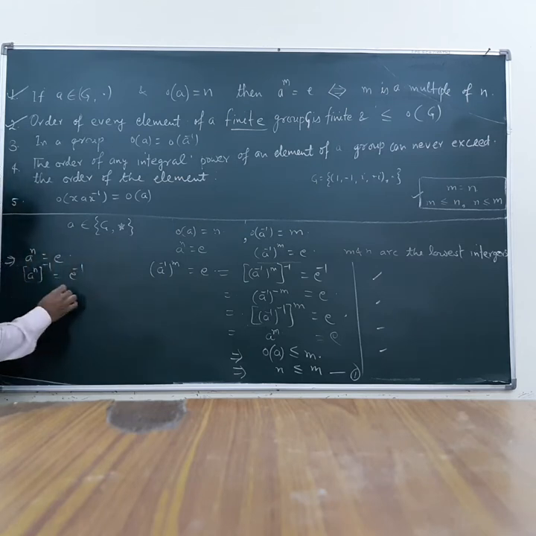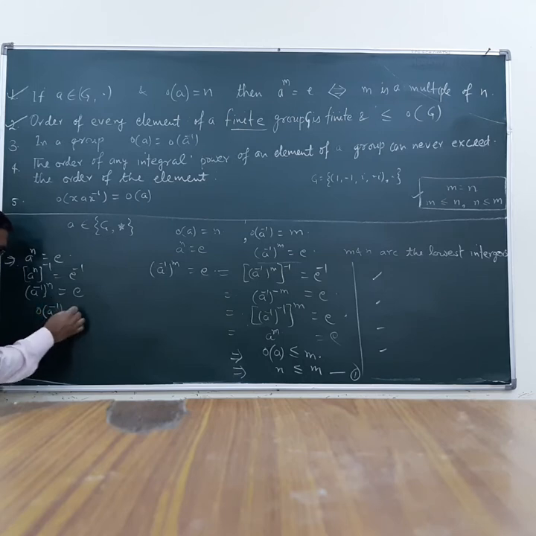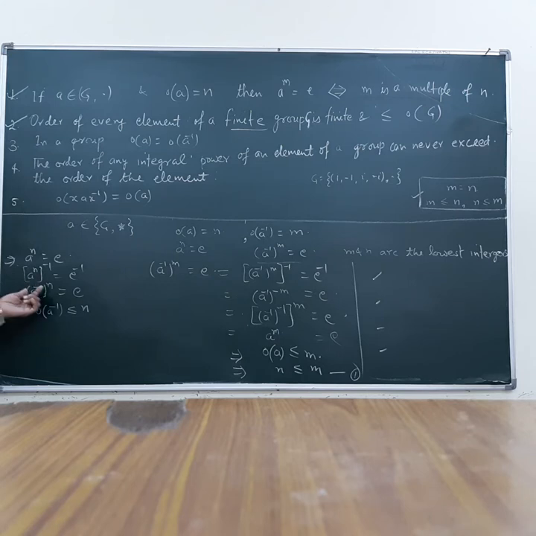This implies A raised to the power minus 1, raised to the power N, is equal to identity. From this result we can draw the conclusion that the order of A inverse is less than or equal to N, since A inverse raised to the power N is equal to identity.